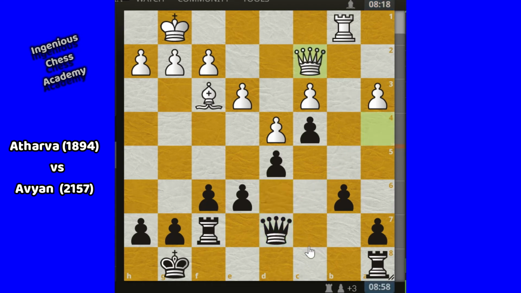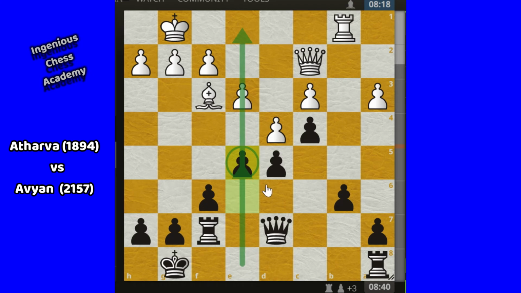So Atharva is going back, queen c2. Atharva is telling that my queen is my hope here, so I should not extend my queen here. That is fine. That is very nice here. So e5. Now Avian has started to break the center here. Avian realized that I have to do something in this file here.